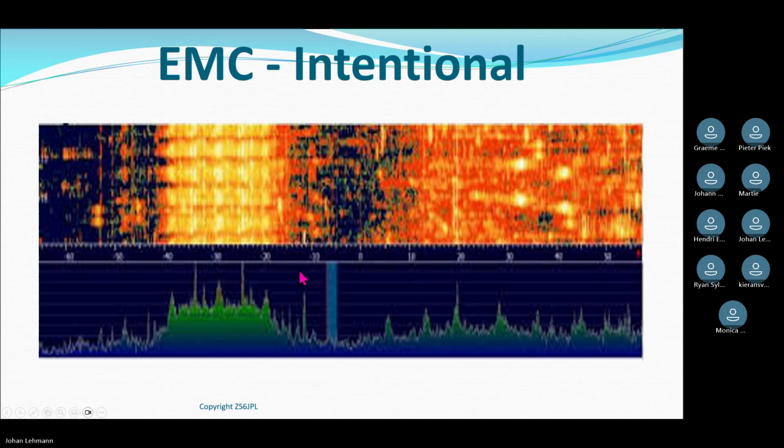Okay. So let's say Henry is busy having a nice conversation at this exact frequency with somebody else in Cape Town. And ZS6 Charlie Bravo in Krugersdorp starts transmitting and splattering the whole spectrum. Poor Henry can switch his radio off and forget about his QSO with a guy in Cape Town.